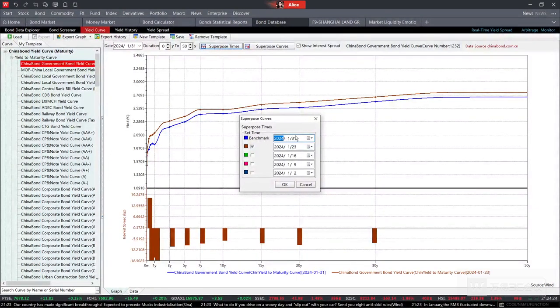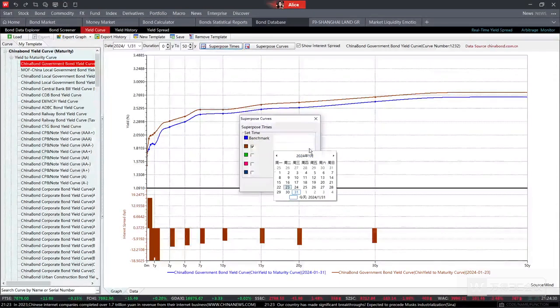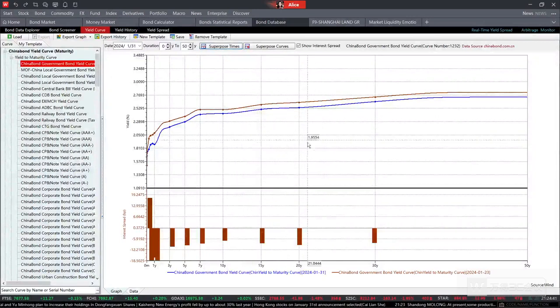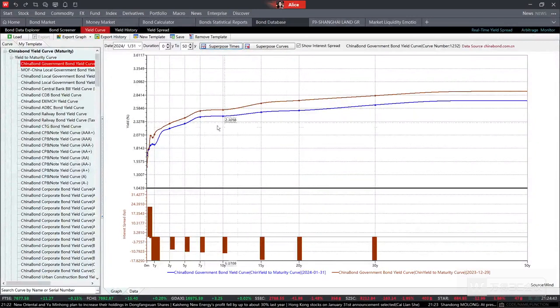Today is January 31st, the last day of January. I can compare this date's curve with last month's performance. Then I choose the date as we want and press OK.